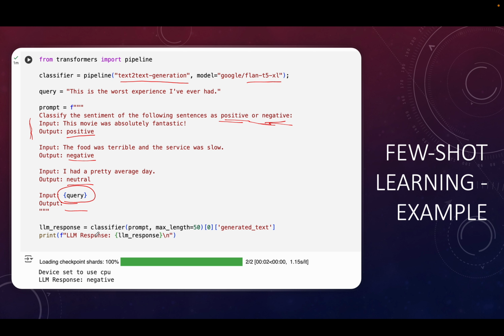Now if you check the response from this LLM, you see that the response is negative. So it understands that this is the worst experience I ever had is negative, based on the pattern it learned, like in what format I should output it, and based on its understanding it outputs negative. So you got an idea.